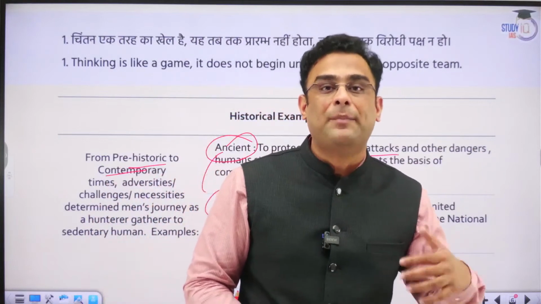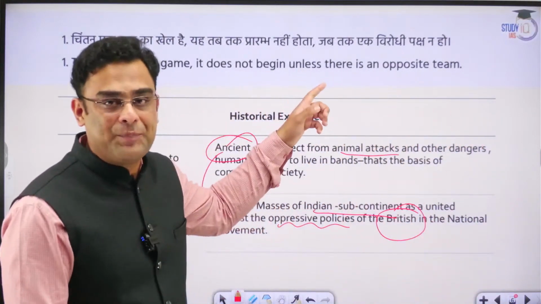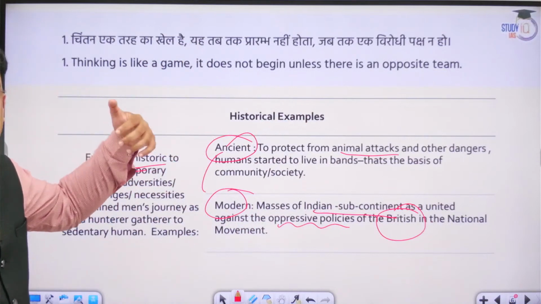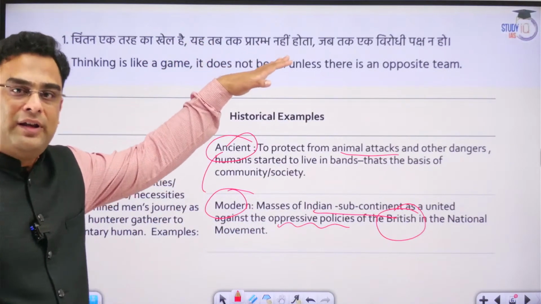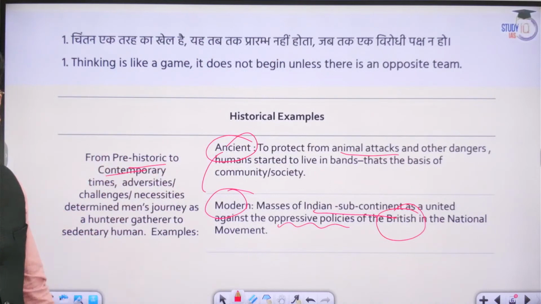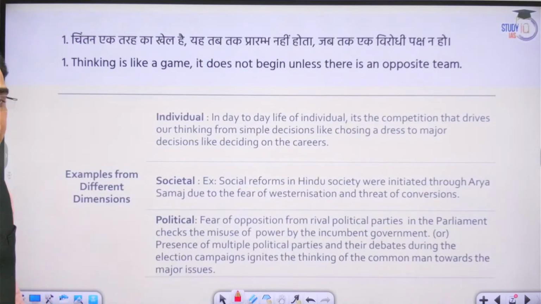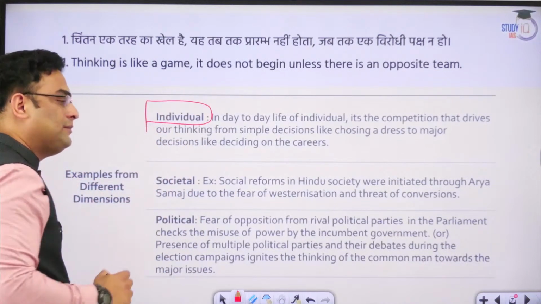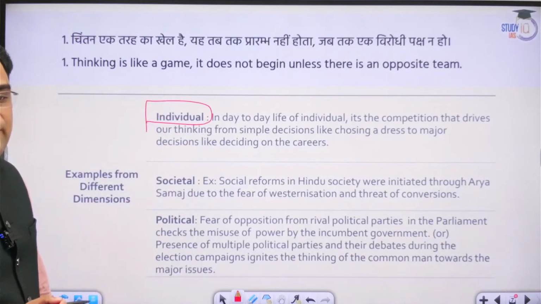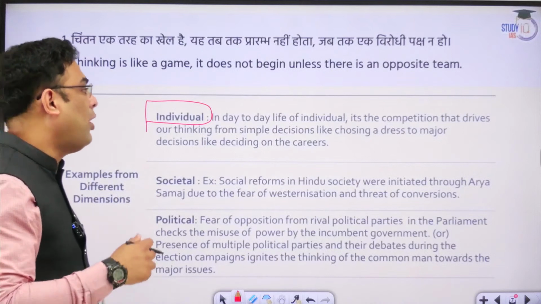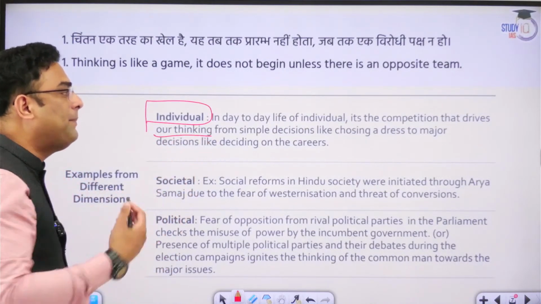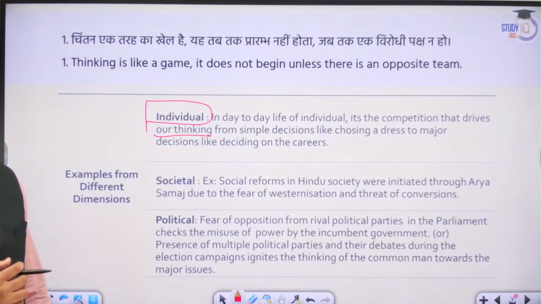So that was again a part of that same idea of how opposition is required for that thinking process, much like what is to games. That is the same idea that we are here discussing, guys. Okay. Similarly, we can give examples at individual level also. At individual level, we see that there is constant competition that drives our thinking from simple decisions to major ones.